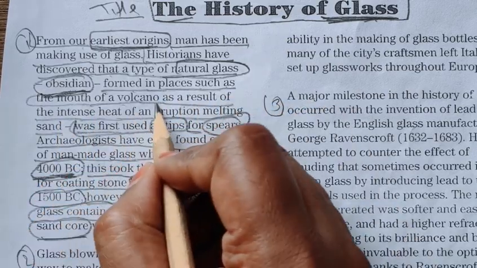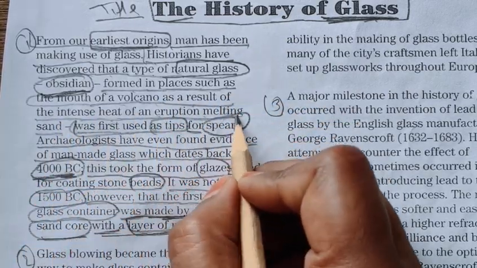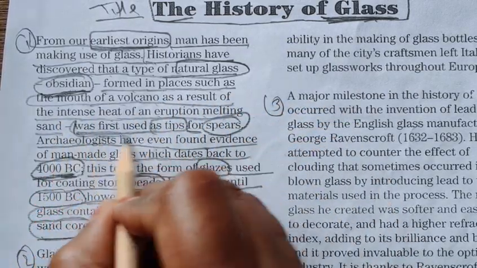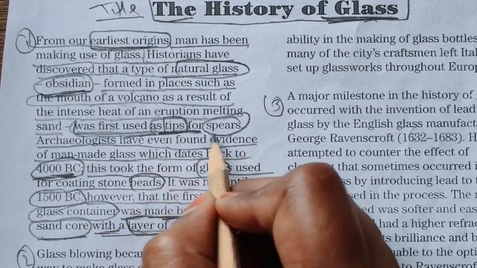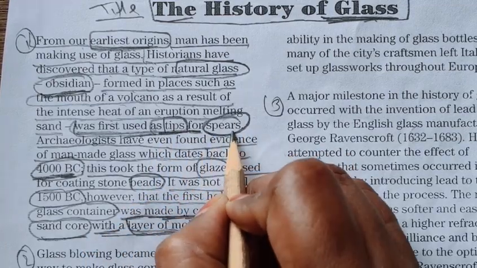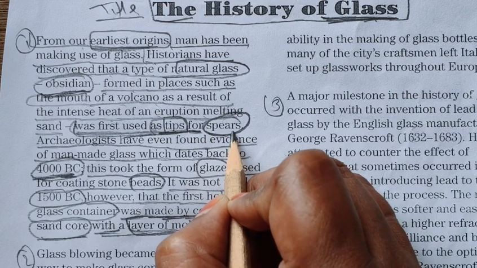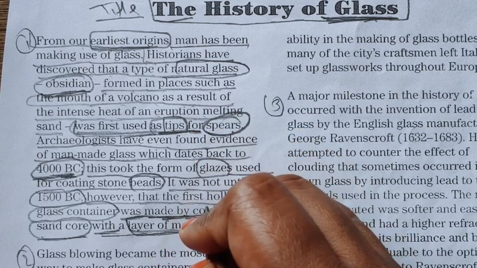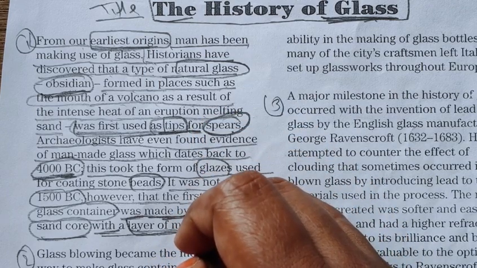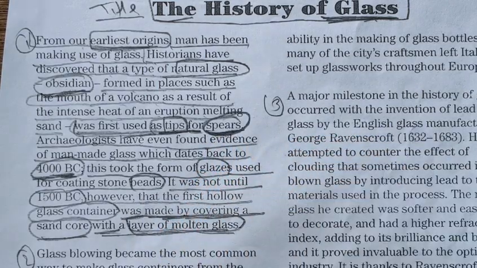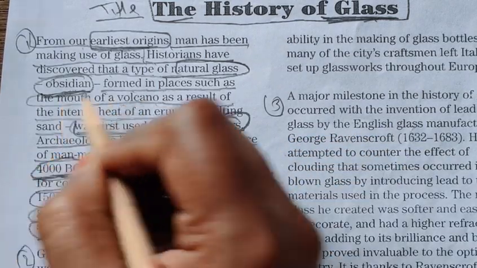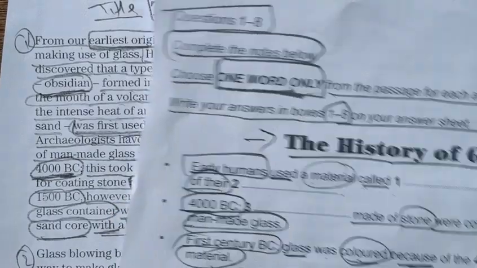the places such as the mouth of a volcano as a result of the intense heat of an eruption of melting sand, was first used as the tips. Sharp points mean tips of spears. What do I mean by spears? Spears is a long pole with a sharp point at one end used for hunting or fighting. Okay, I hope you have understood the meaning of spears. So our answer will be obsidian and spears.